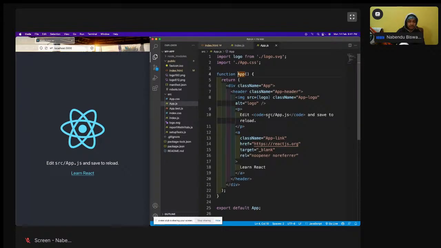So I will go here in this App. Like this, you can go, and this App component is the only thing shown here. See, this logo is revolving, and all these things, Learn React and so on, are shown.